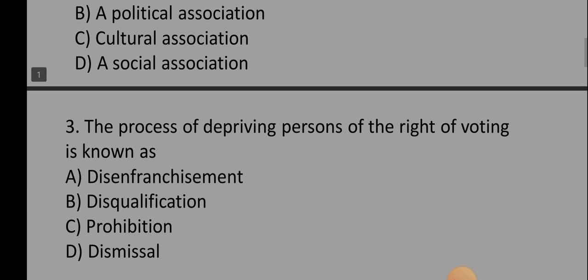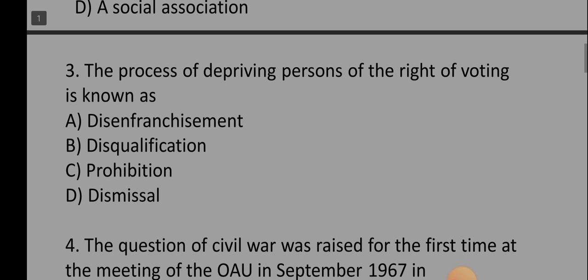All right, the third one says: the process of depriving persons of the right of voting is known as dash: A, disfranchisement; B, disqualification; C, prohibition; D, dismissal. So the correct option is, of course, disfranchisement. That's the correct option.